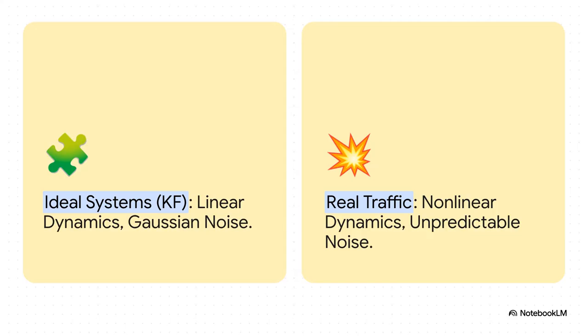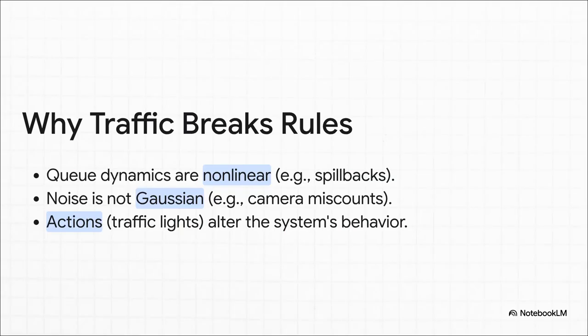And right here, you can just see the conflict. The Kalman filter lives in a world of straight lines and simple bell curve randomness. But real traffic? That's just pure chaos. It's full of sudden jams, weird driver behavior, and all sorts of events that just do not fit into that perfect little box. Let's get really specific for a second.